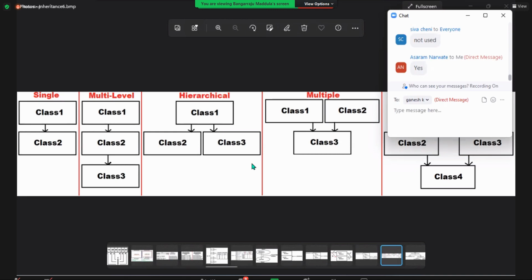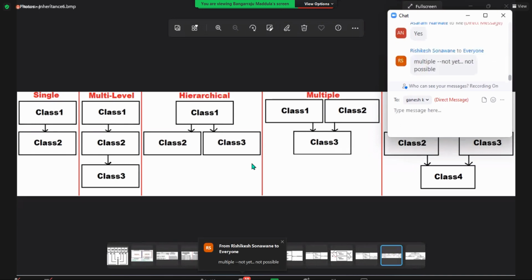Fourth one. What is the fourth one? Multiple. What is multiple? Not one child, not 2. Multiple means more than 1. Don't come to a conclusion there. What did I say? Not 2 childs. One parent, multiple childs.